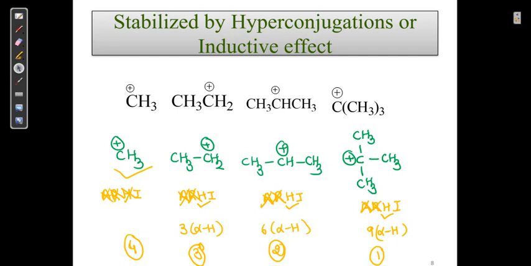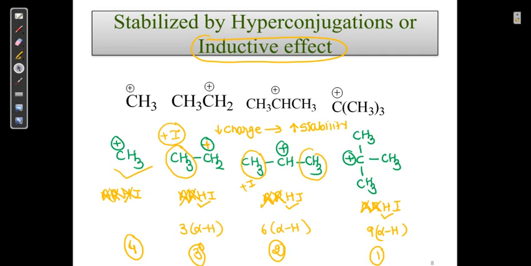This concept is also explained by the inductive effect. I told you that to decrease the plus charge is to increase the stability. This is very important for us. To decrease the charge on that group, we require an I plus or M plus group, but here it is I plus. It is also I plus, but there are two I plus groups, so the decrease in positive charge is very high.